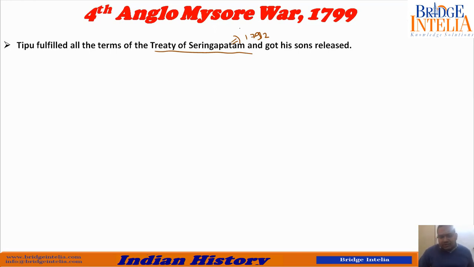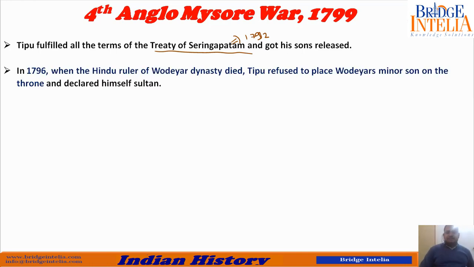He gave all the money that was promised in the treaty, and his sons were released. When his sons were released, Tipu Sultan was no more afraid of attacking the British, because the lives of his sons were no more in danger. So he started his aggressive approach towards the British again.